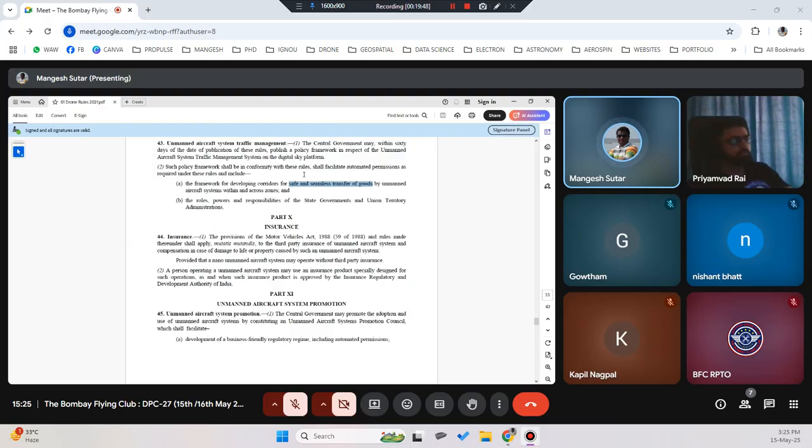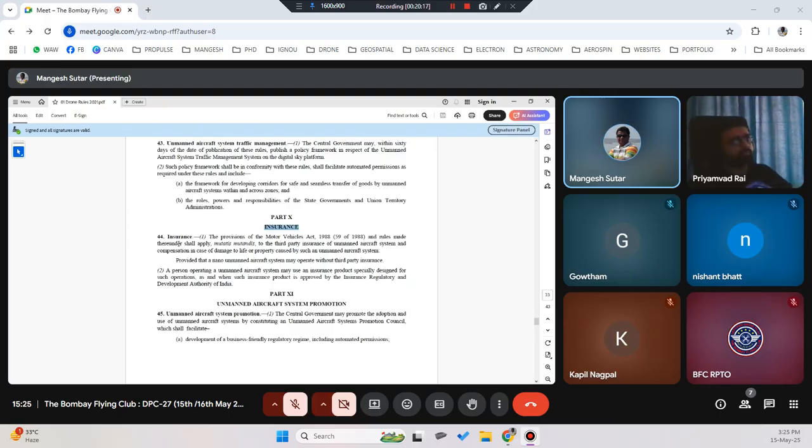So if you see recently, a couple of days back, there was a news item. They have done some testing in Bangalore for one of the societies. Okay, so from location A to location B. There is only one specific route which is being utilized for testing purposes. It is not open for all locations for delivery. Okay, so they have only targeted or given approval for testing purposes only for a specific society or a particular route only. Okay, part 10 talks about insurance.